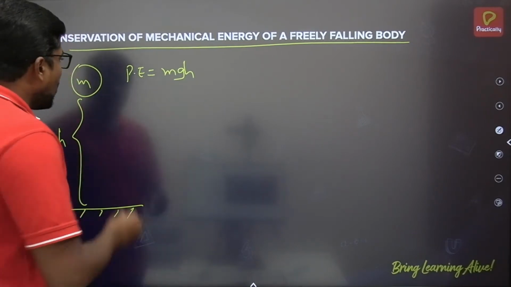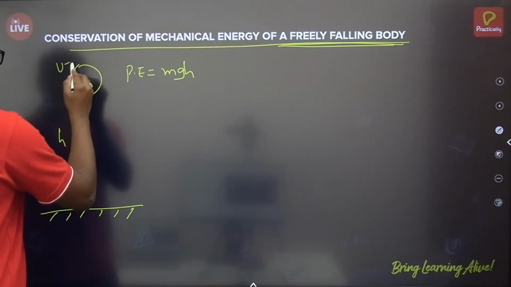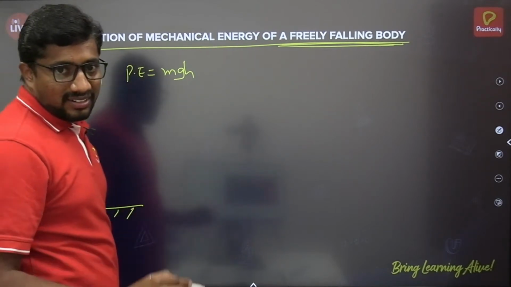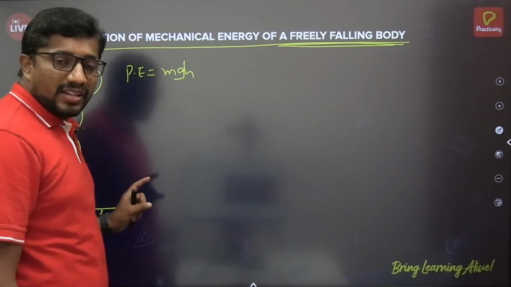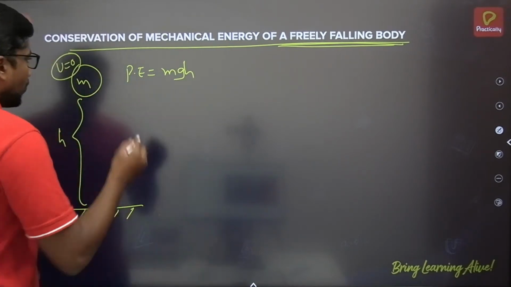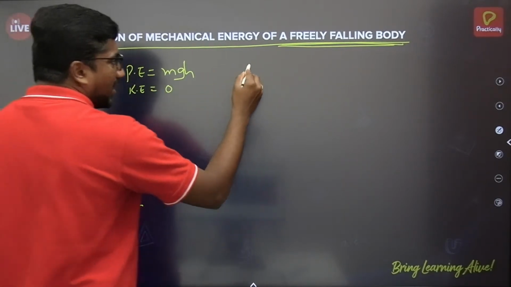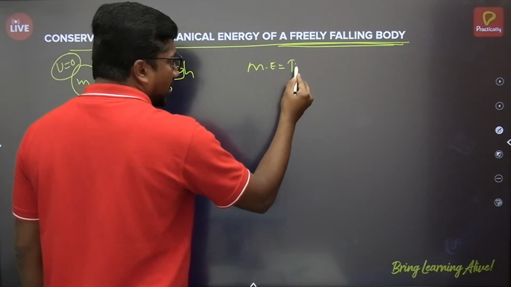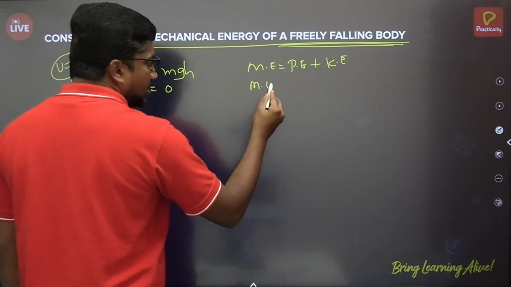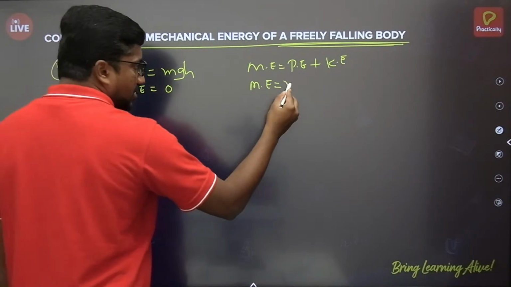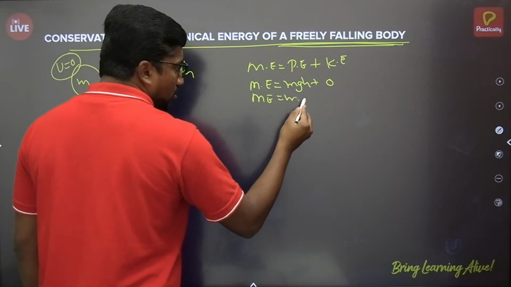Now, this is a freely falling body. As we learnt in gravitation, when the object is under free fall, it travels under the influence of gravity. Here the initial velocity is 0, so the kinetic energy is 0. Mechanical energy can be expressed in terms of both potential energy and kinetic energy. Here potential energy is mgh and kinetic energy is 0, so mechanical energy is equal to mgh.